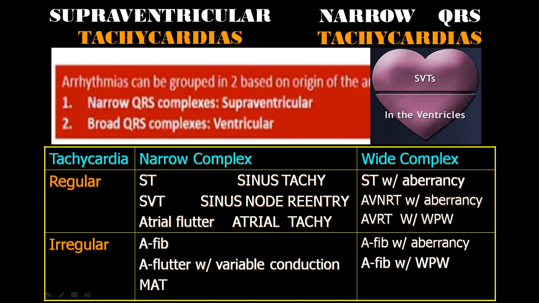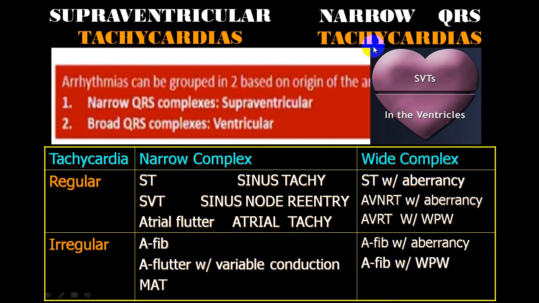Combining all this together, you can have tachycardia which can be regular with narrow complex, regular with wide complex, irregular with narrow complex, and irregular with wide complex. And we have already told you, if it is a narrow complex, by and large it is a supraventricular tachycardia. While broad complex are usually what we call ventricular tachycardia, but you can see here, these are supraventricular with aberrancy. So this is a wide complex supraventricular tachycardia with aberrancy.